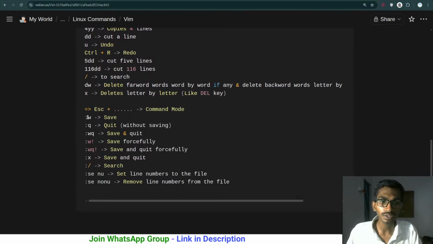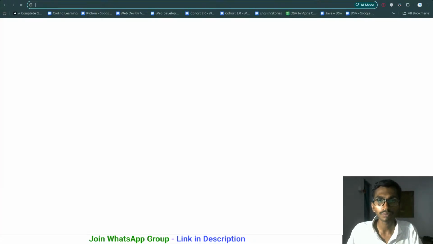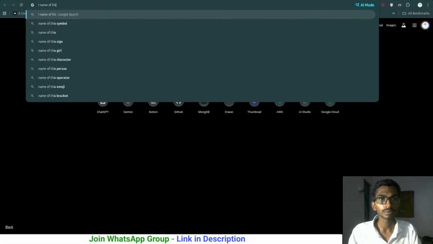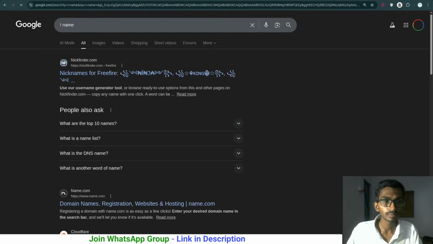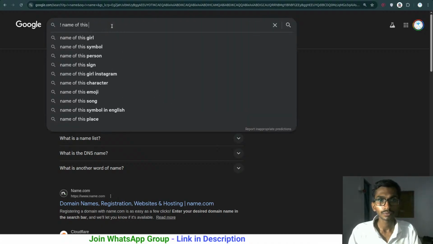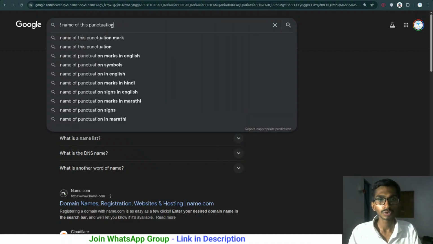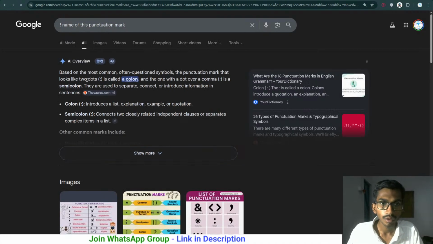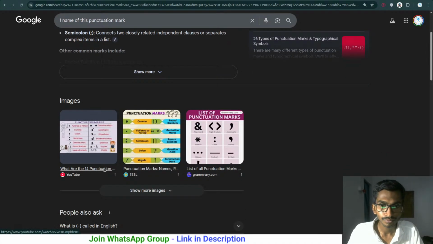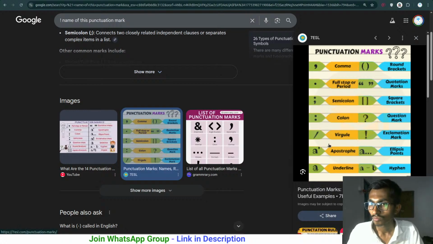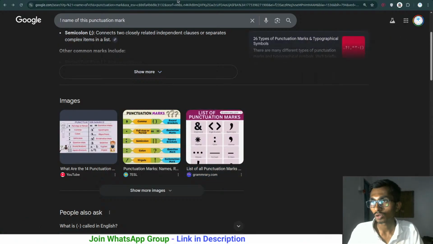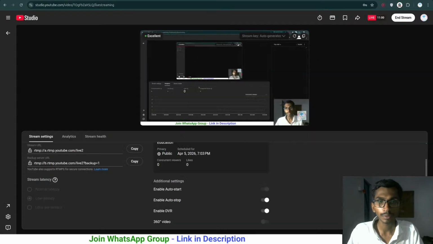After escape, if you write colon and W, it will be saving; colon Q, it will be quitting; colon WQ, it will be saving and quitting; colon W with a, what is the name of this punctuation mark? Let me click on this. Exclamation mark, got that. So ultimately you have to write this exclamation mark over here.